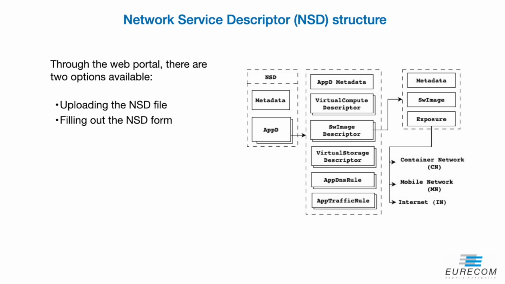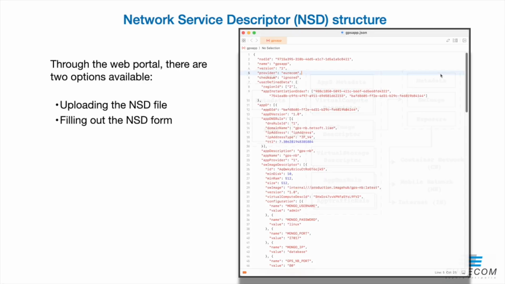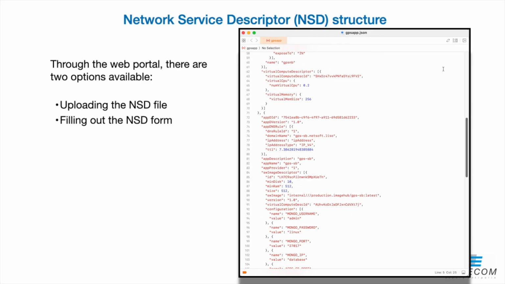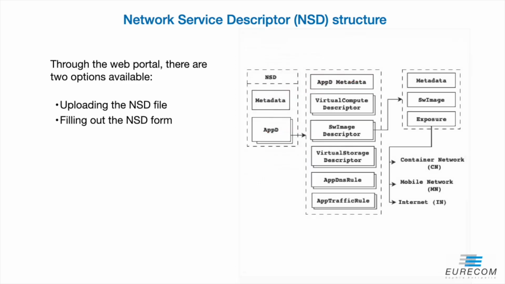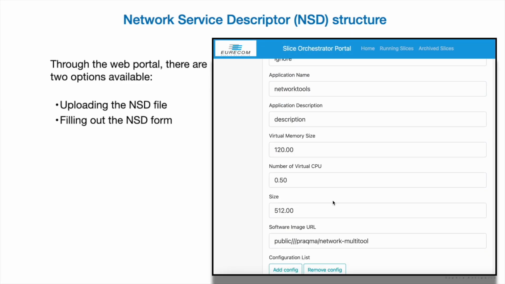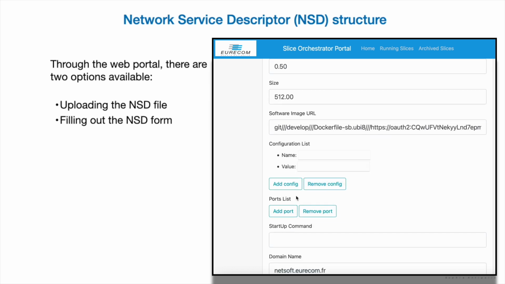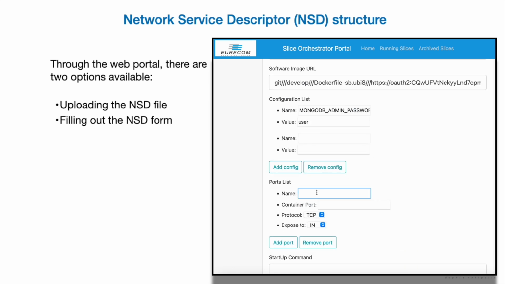Through the portal, there are two options available to create the NSD, either by uploading the JSON file directly or filling out the NSD form, and then the NSD JSON file would be generated by the web portal.